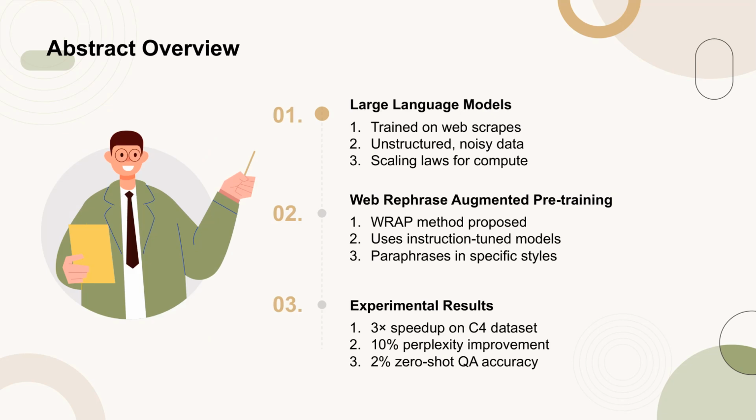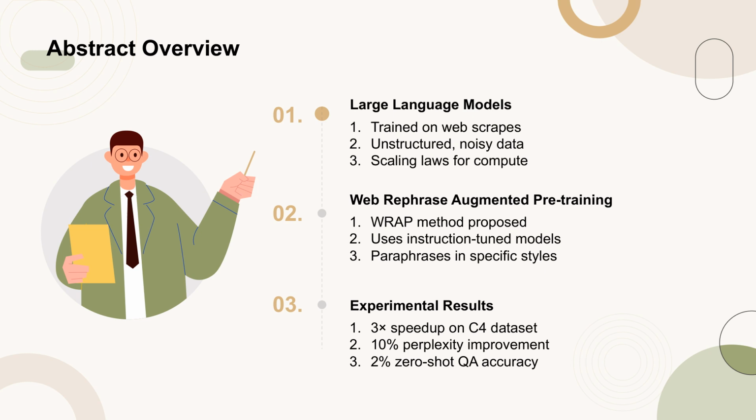Large language models are trained on vast amounts of web data, which is often unstructured, noisy, and poorly phrased. Current scaling laws indicate that training these models requires significant compute and data resources, which increases with model size. This is impractical due to high compute costs and the impending scarcity of high-quality data.